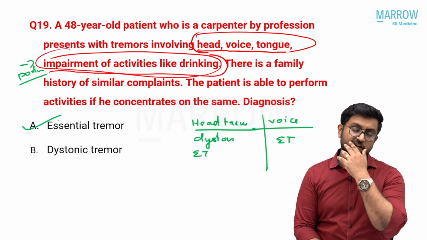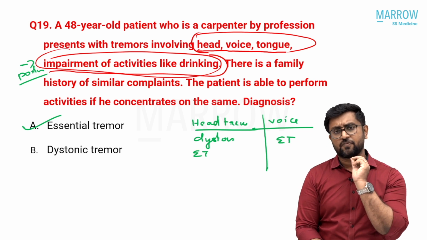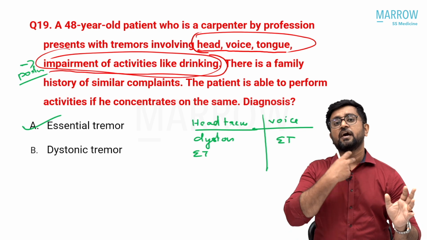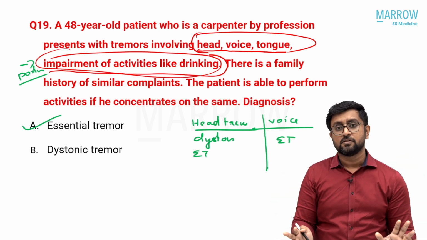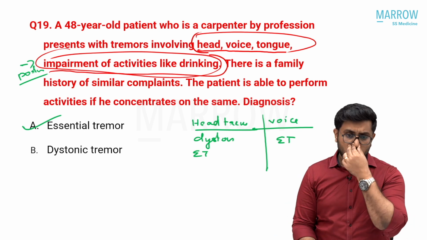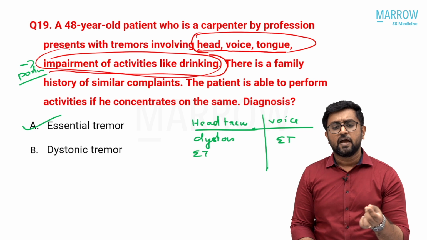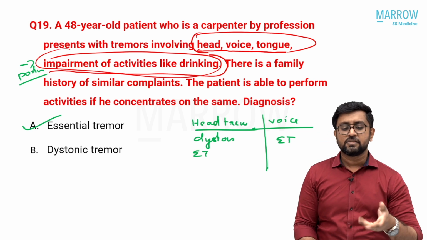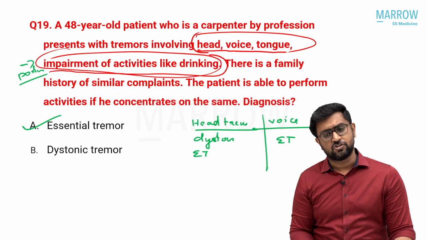The confusion when we had discussion with students was a dystonic tremor. It's never a dystonic tremor from the question, because to have a head tremor with laryngeal dystonia, with a hand tremor, the patient should have severe dystonia of the whole limbs and he would not be able to walk also. That much severe dystonia should be there. So it is not a dystonic tremor, it is a very benign thing they are telling. He's a carpenter, 48 years old, having a head tremor, having a voice tremor. That voice tremor is a cue, even tongue tremor is a cue. These two things are classically telling that it's essential tremor, and I feel the best answer here is essential tremor.